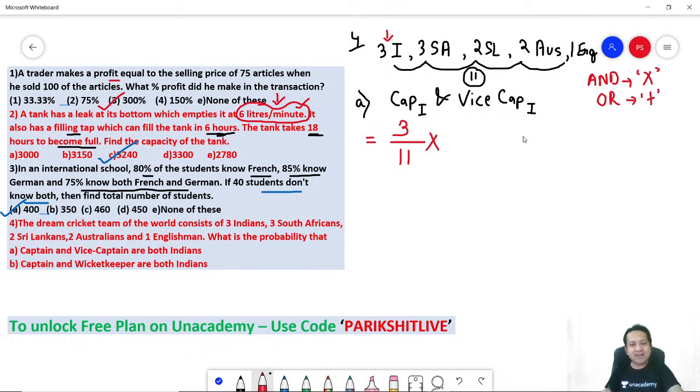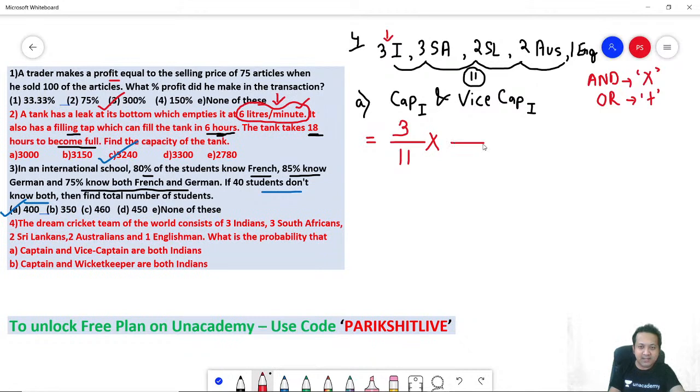Correct? Now vice captain. Now remember, one human being you have already chosen, he is out. As an example, if Virat Kohli is the captain, that guy is already out. You cannot consider him for vice captain selection as well, right? So now out of the 11 human beings, Kohli is out.